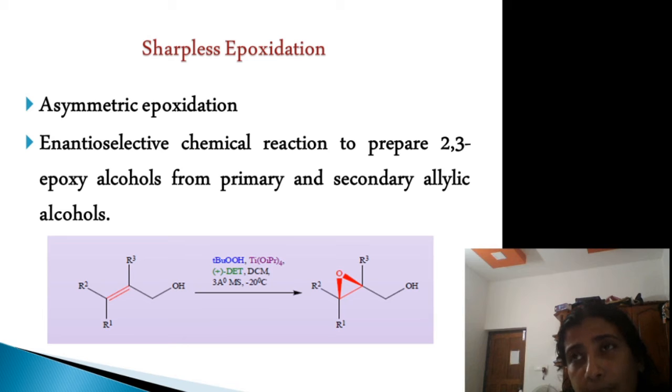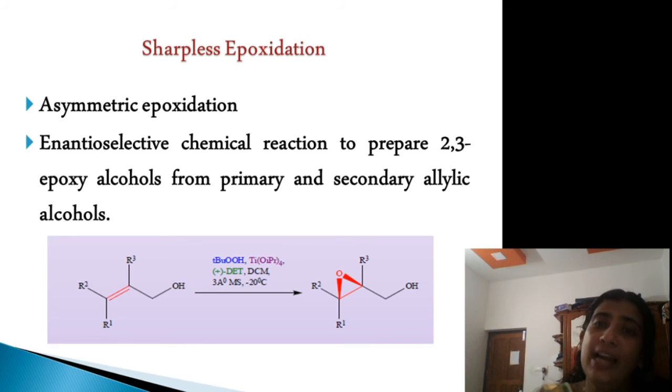Epoxidation reactions are very important because there are different types of epoxidations. One is Sharpless epoxidation. It is otherwise called Sharpless asymmetric epoxidation, and it is an enantioselective chemical reaction for the preparation of 2,3-epoxy alcohols from primary and secondary allylic alcohols.